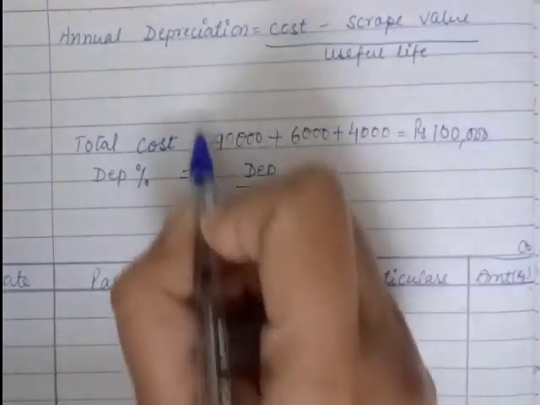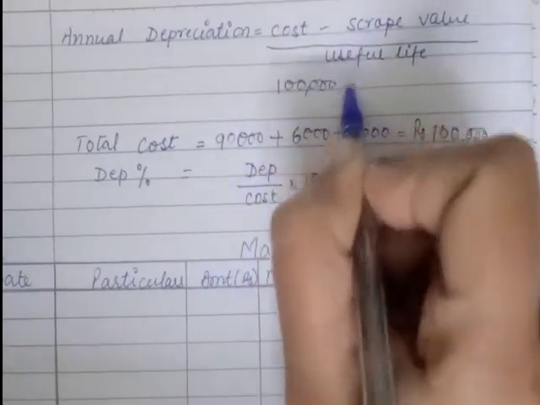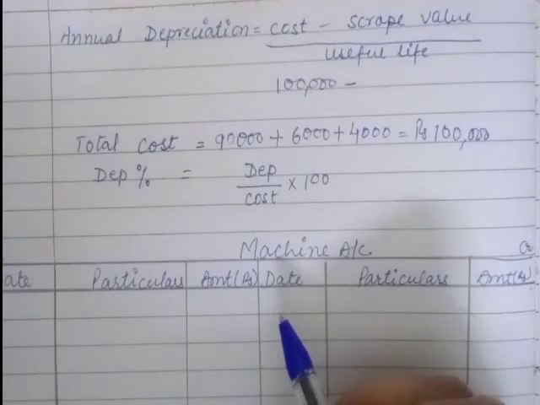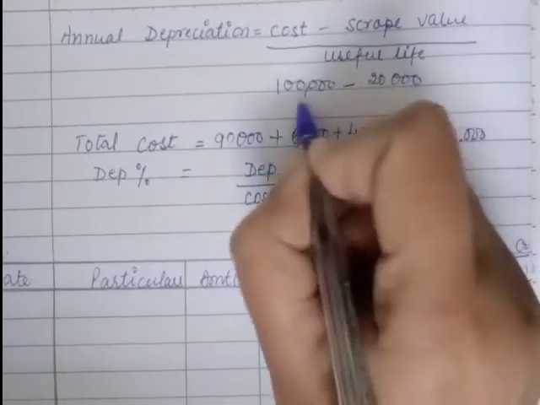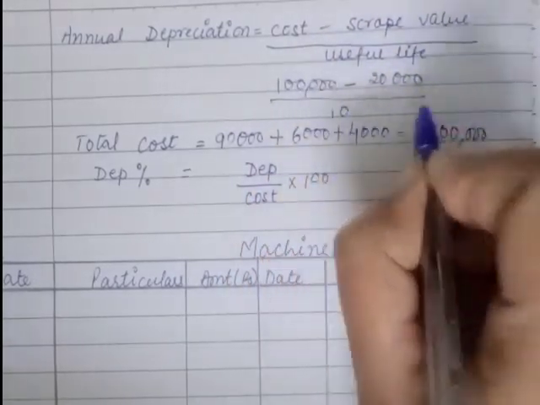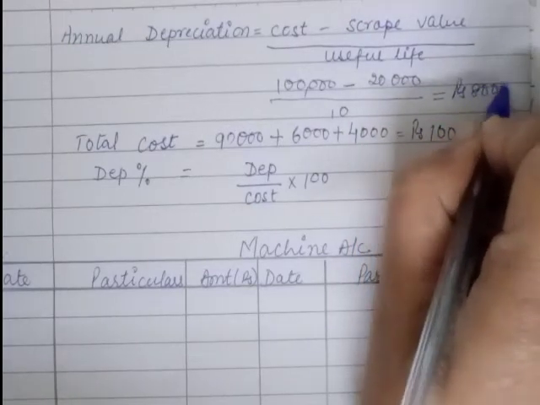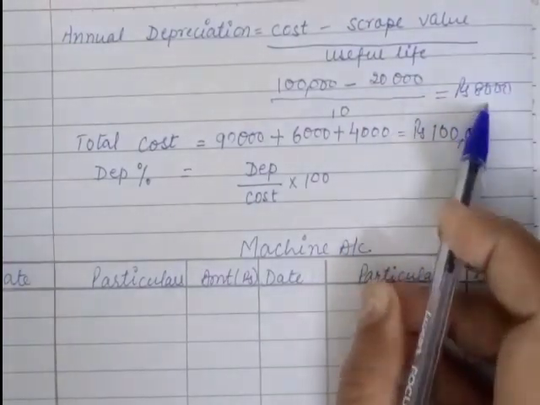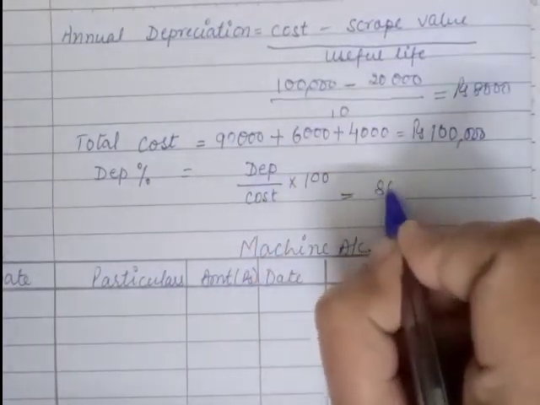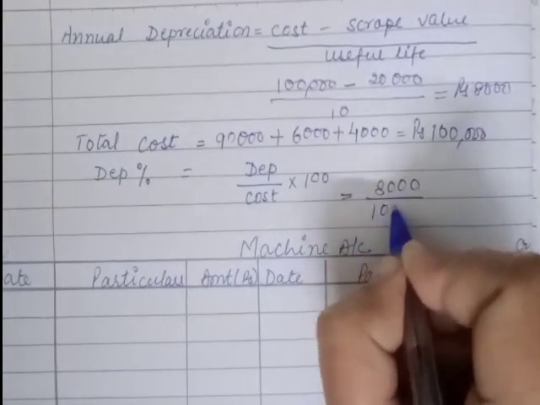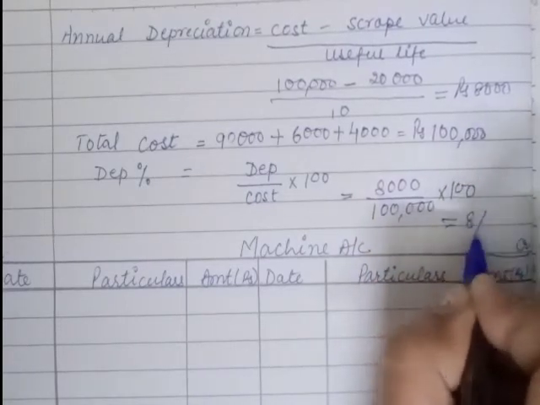In this formula I am putting the cost, 1 lakh, minus scrap value. In this question it has been given that the scrap value is 20,000. So subtract 20,000, and the useful life is 10 years. So the annual depreciation is rupees 8,000. Now if you have to convert the same depreciation into percentage, you can use depreciation 8,000 over total cost 1 lakh into 100, which gives you 8%.